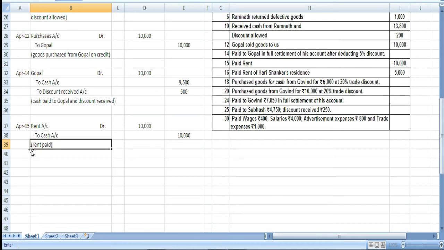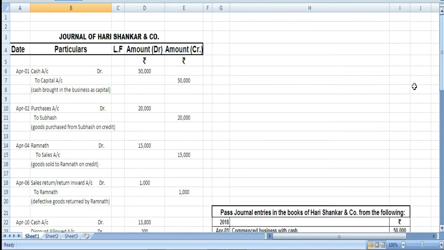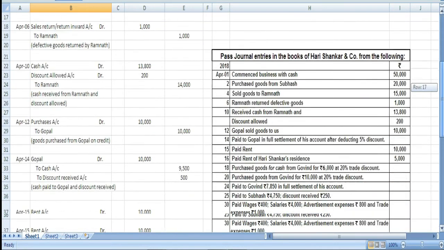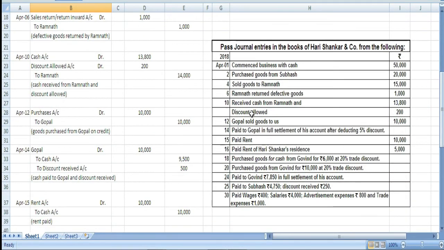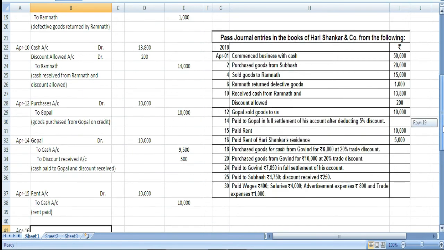Okay. The next we have is April 16. On April 16, paid rent for Hari Shankar's residence. So, now who is Hari Shankar? He is the owner himself. So, when the owners or the businessmen withdraw money for their personal use, it is the rent paid for Hari Shankar's residence.